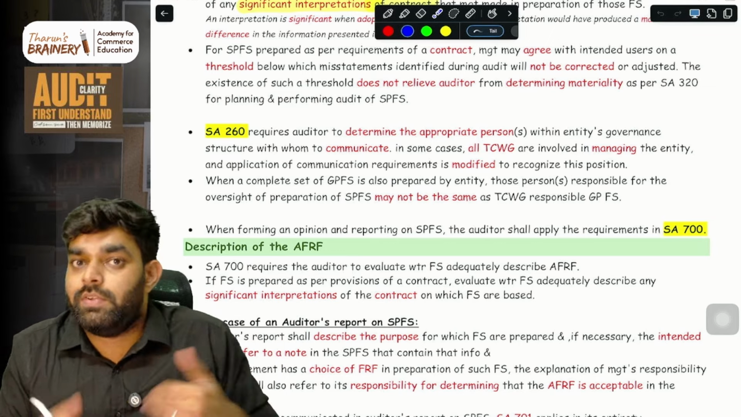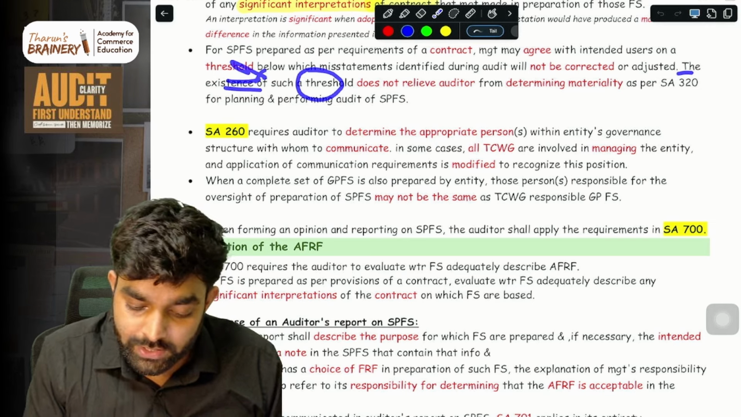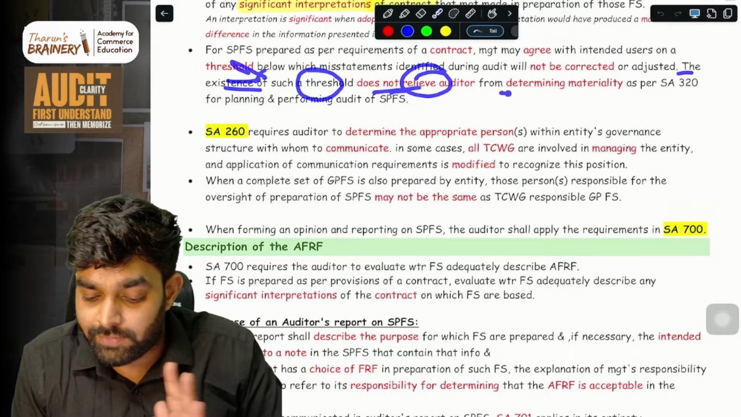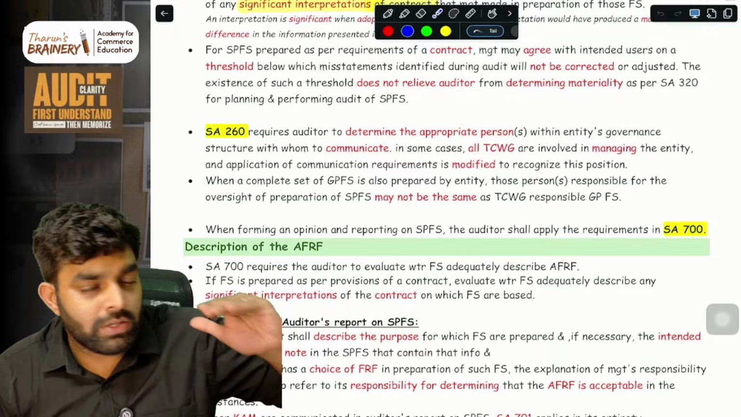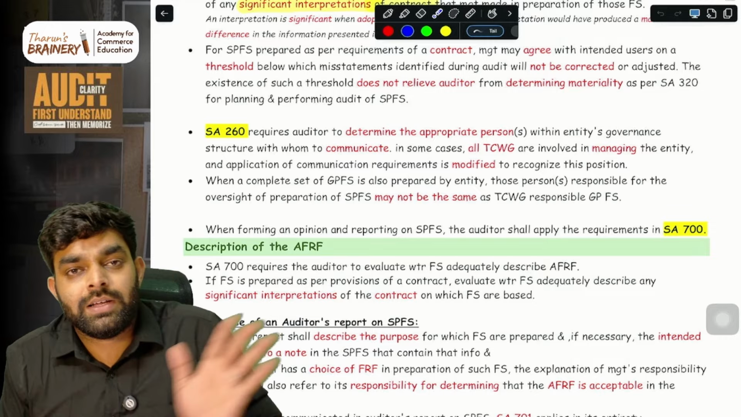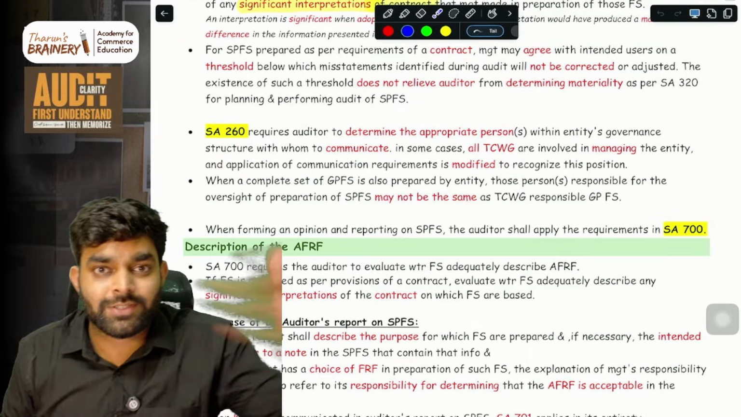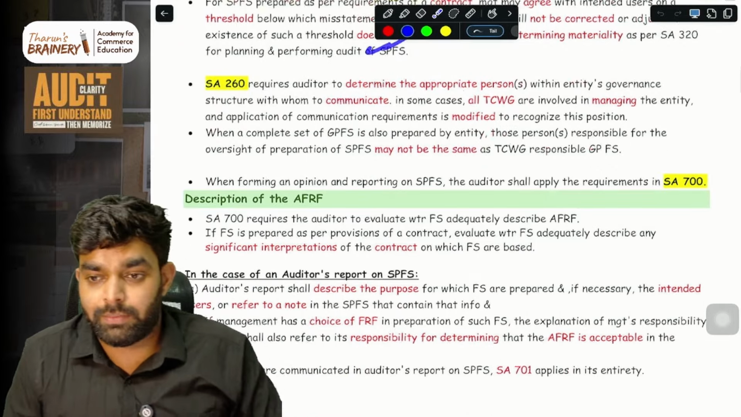No, we have to do our audit normally. So the existence of this kind of threshold does not relieve the auditor from determining materiality. Management has told the users, like, this is a threshold below which I will not correct any misstatement. But the auditor, when doing the audit, does not have to consider that. He has to do the materiality the normal way. That doesn't relieve the auditor from his responsibility.